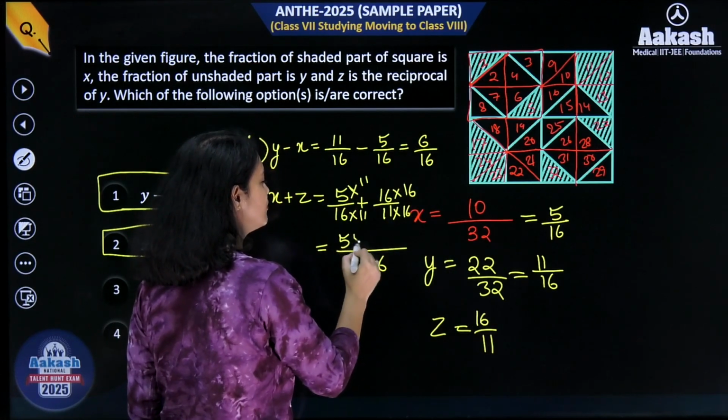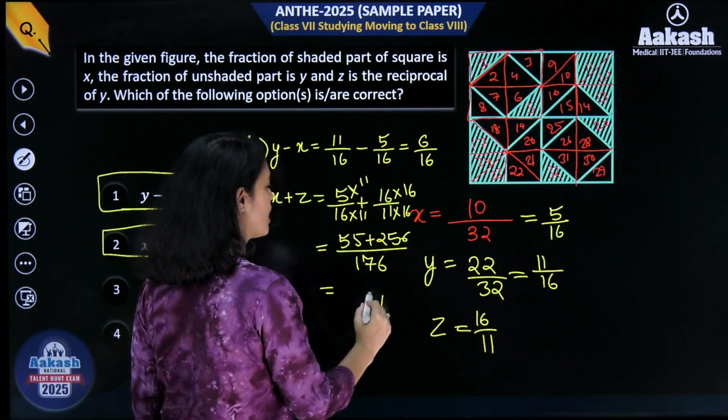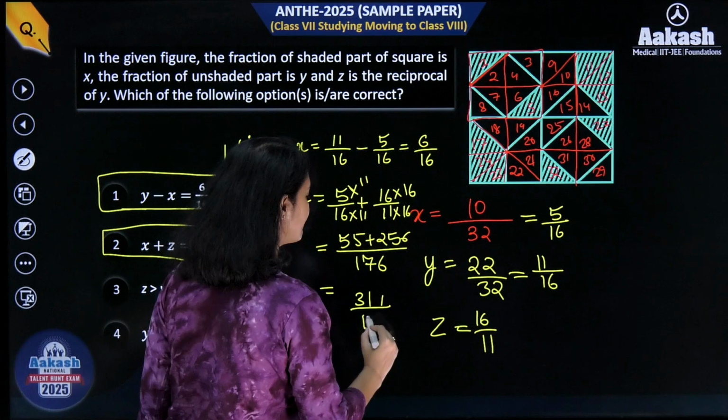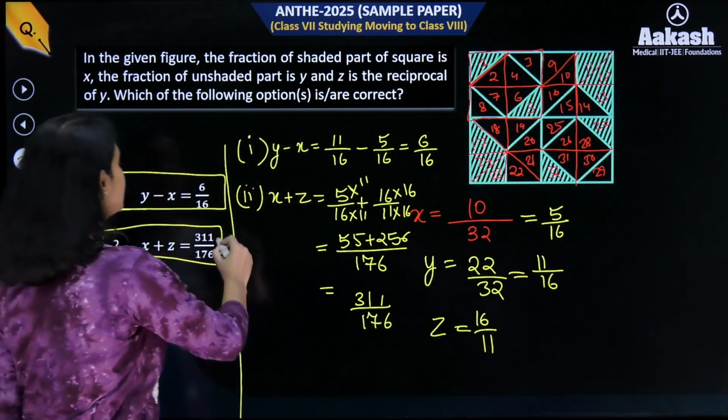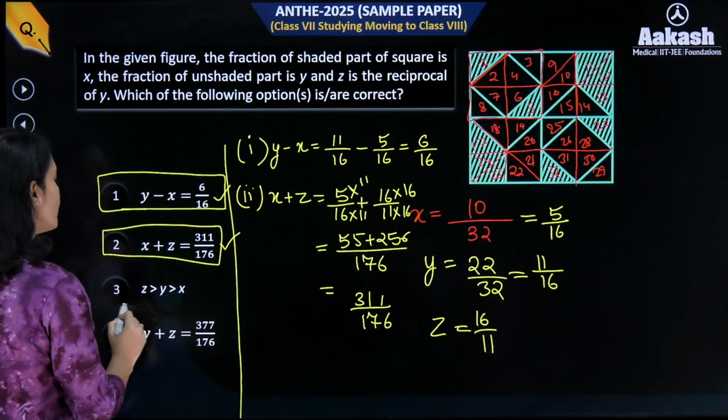So I'll get 55 plus 256. So that would be equals to what? 1 here. 1 here 3. So 311 over 176. So you can see that second option is also correct, right? So this is also correct. Let's move on to the third one.